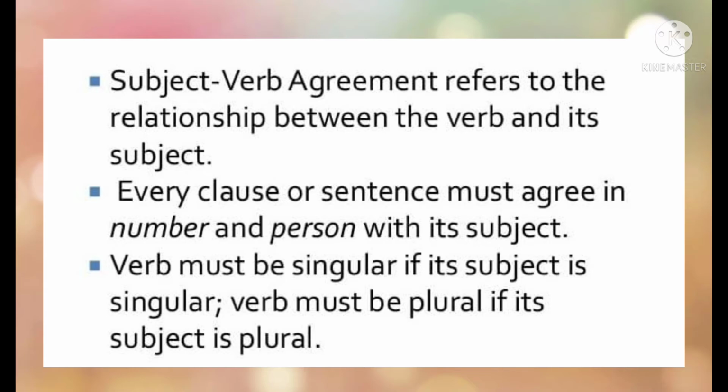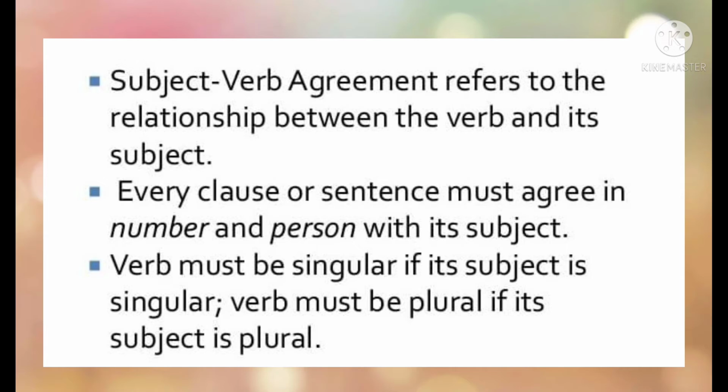Ramesh is not at home. Clear? Now if I say Ramesh is not at home, is is used. Is what? Verb, auxiliary verb. It agrees with the subject Ramesh. Both are singular. Now if I say Ramesh and Mohan is not at home, immediately what will come to your mind?